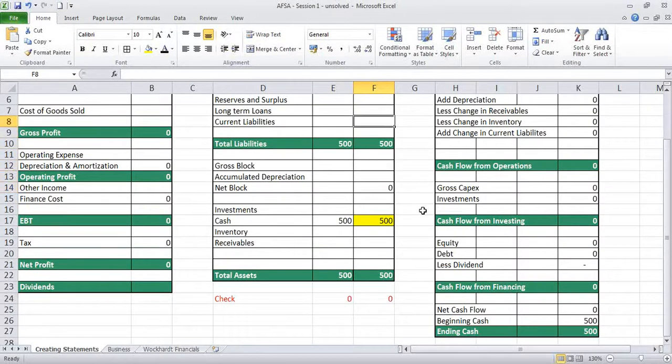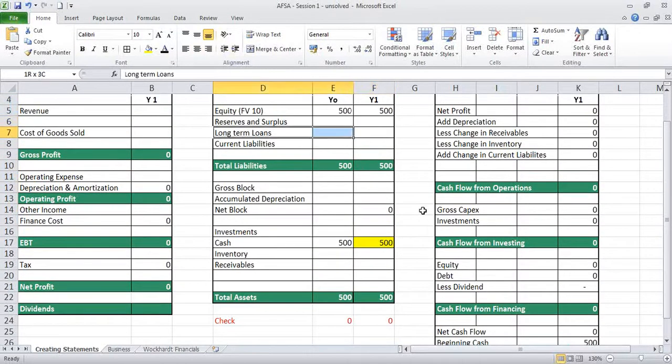So what happens in year 1 in long-term loans? Here we will add 200. The moment we do that, we find 200 gets added to the long-term loan. We find there is a loss or a finance cost of 20 that comes in here in the P&L because you have to pay interest on this 200 crore at 10%. You will find this net profit goes and sits in your cash flow. You will find the company has raised debt, and you find the balance sheet is now not balancing.